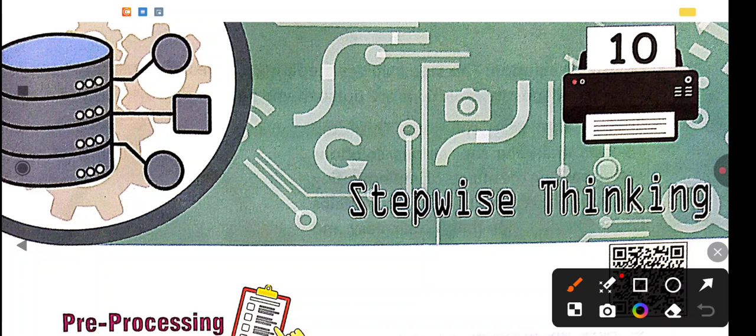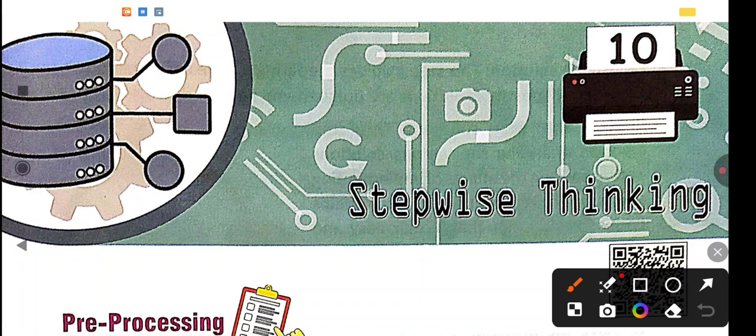Okay, so let's start today's chapter 10, that is stepwise thinking. In this chapter we will go through some topics: problem solving, sequence of steps, stepwise thinking, sequence of steps, decision making and repetition of steps. These 4 points are given in this chapter.